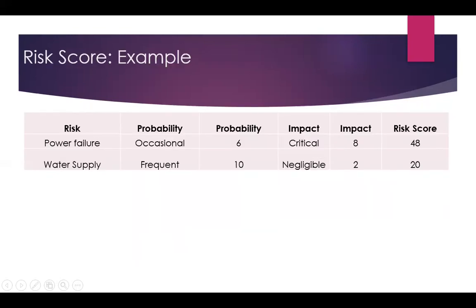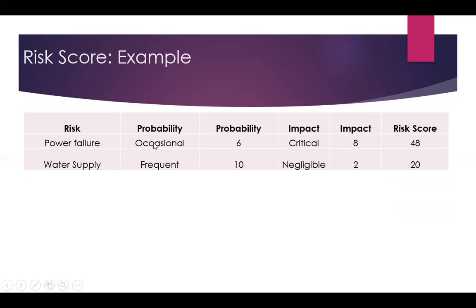So let us take an example. In an organization, we have identified two risks. One is power failure, the other is lack of water supply. The management identified that they experience power failure occasionally, but they experience water supply failure frequently.